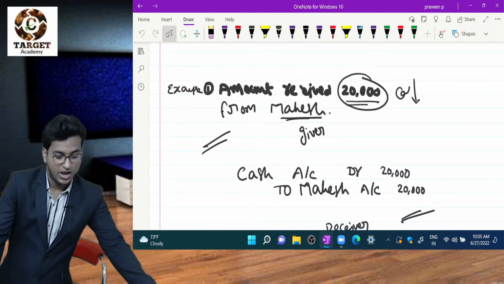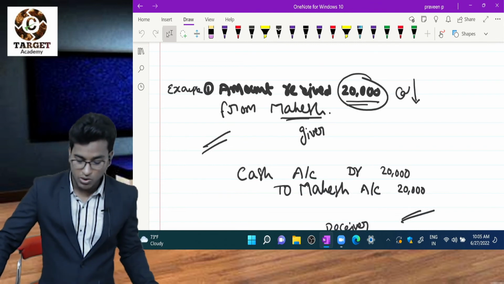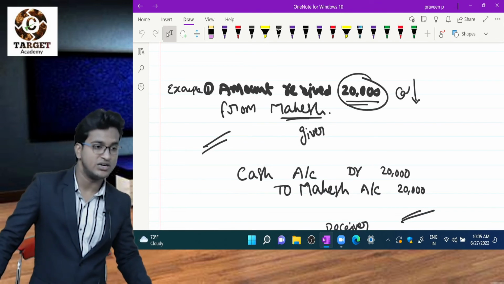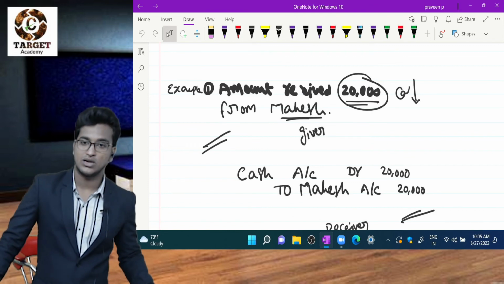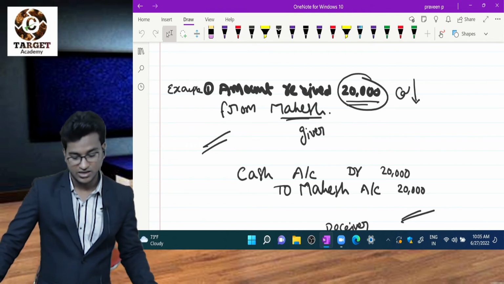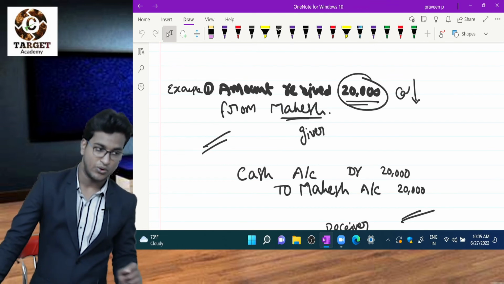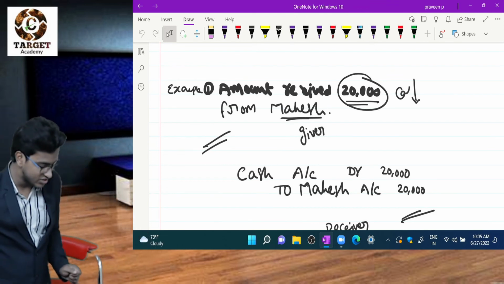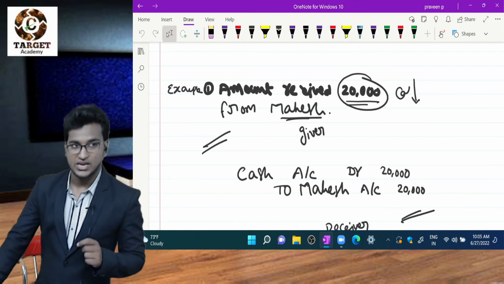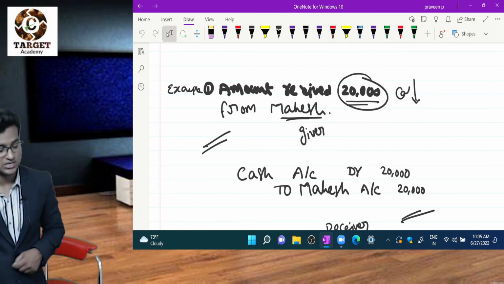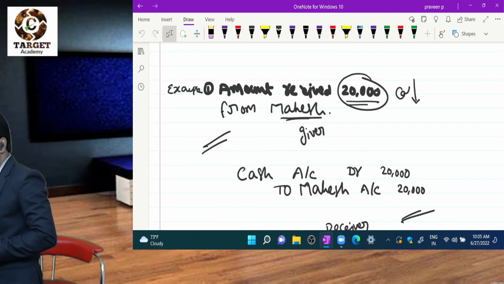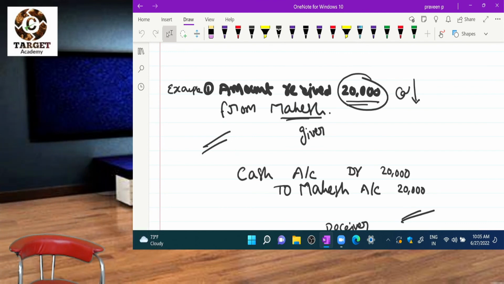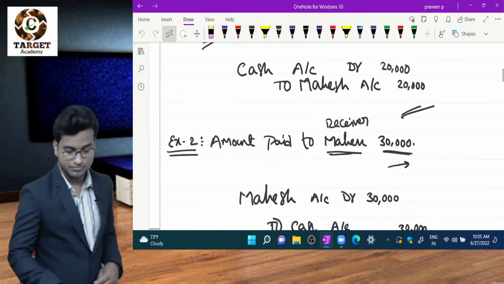So, journal entries for amount received 20,000. What is the journal entry? You have to observe the transaction first, then apply golden rules. Amount received 20,000 from Mahesh. Here Mahesh is the giver, meaning cash is coming from Mahesh. So cash account debtor to Mahesh account 20,000.